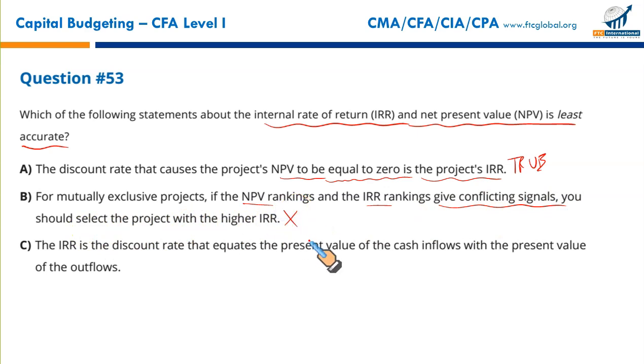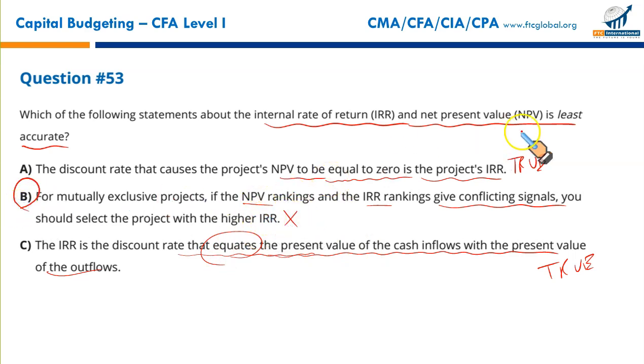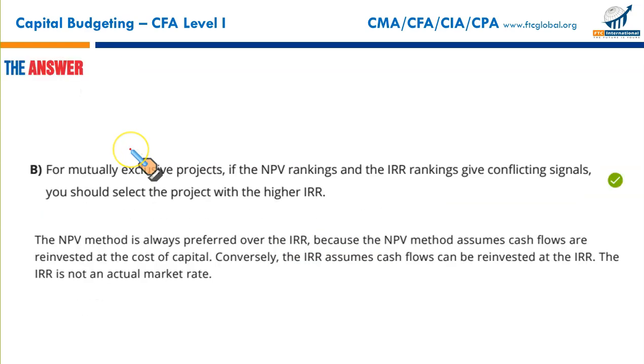Wrong. The IRR is the discount rate that equates the present value of the cash inflows with the present value of the outflows. That is a true statement. That's a true statement as well. IRR is the discount rate at which the present value of inflows and outflows are equal. So that makes only B the incorrect option, and we were looking for the least accurate, so B is our right answer.